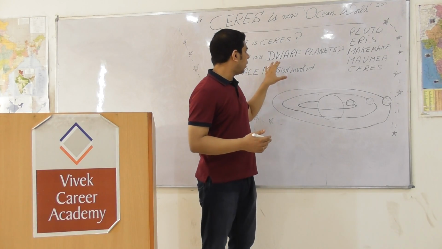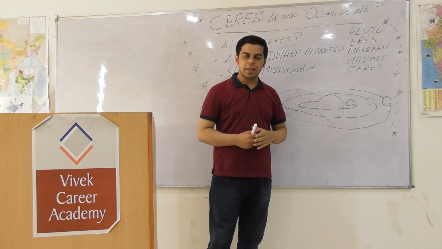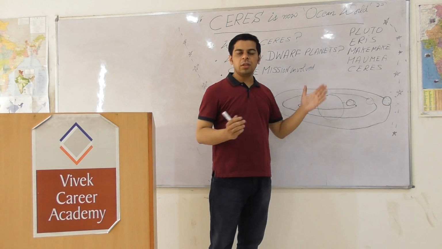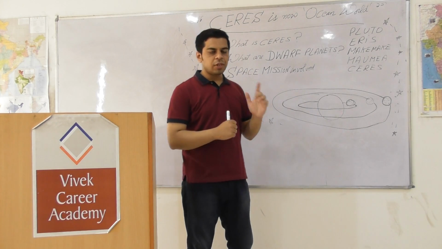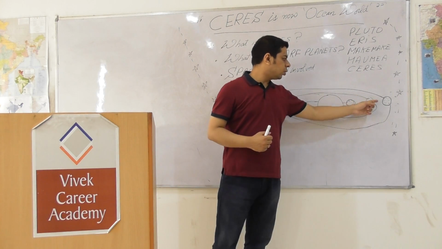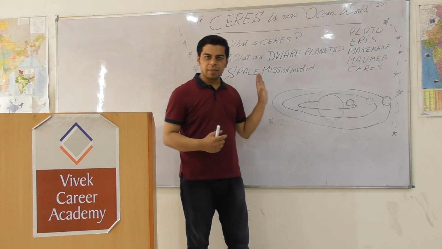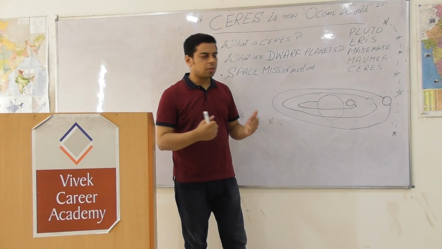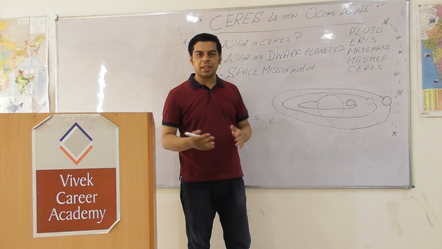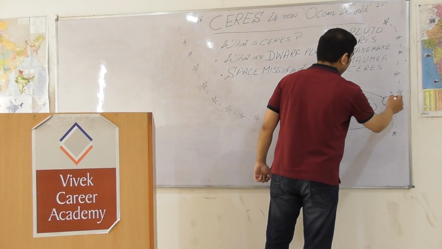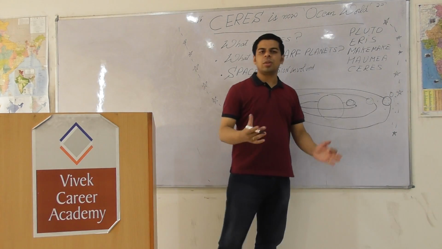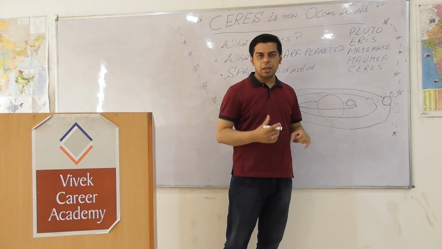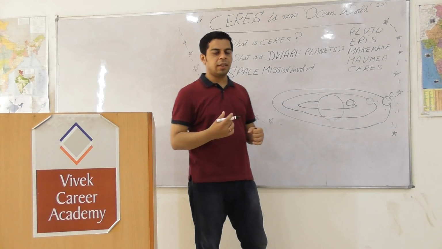So coming to the main fundamental theme, what exactly is a dwarf planet? There are 4 conditions which the object must fulfill to be classified as a dwarf planet. First and foremost, it should revolve around the sun in an orbit, as we see the planets also revolve in an orbit around the sun. Second, it should not be a satellite. We have seen that all planets more or less have multiple satellites. It should not be a moon or a satellite.